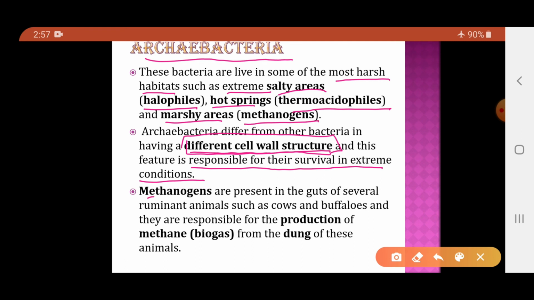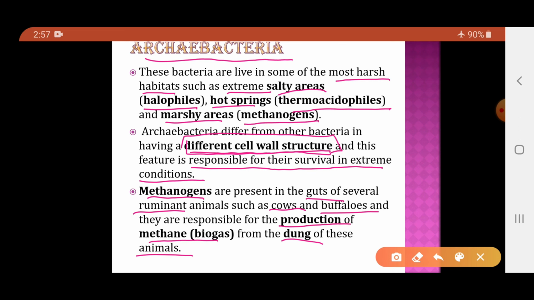Methanogens. Basically these methanogens are found in the guts of the ruminant animals. Which are ruminant animals? The cows and buffaloes. And these methanogens are responsible for the production of methane gas from the dung of these animals. Now you know that cow dung and buffalo dung are used in the villages for the production of biogas.